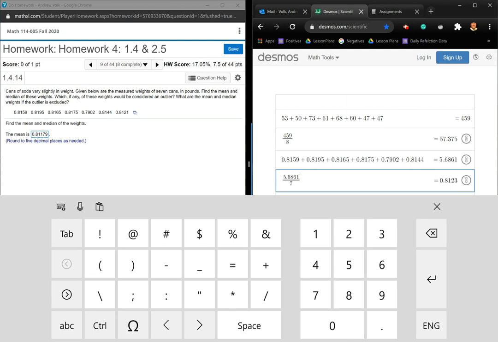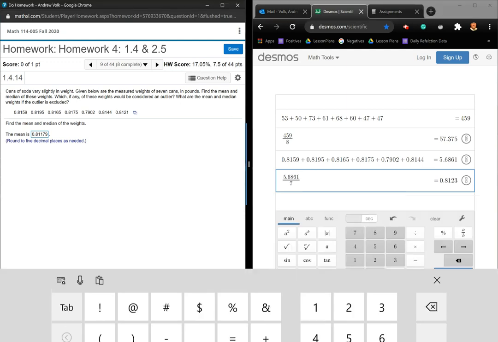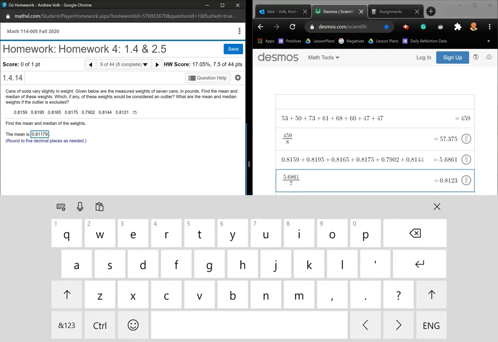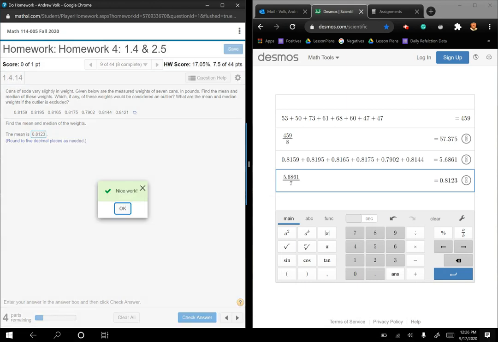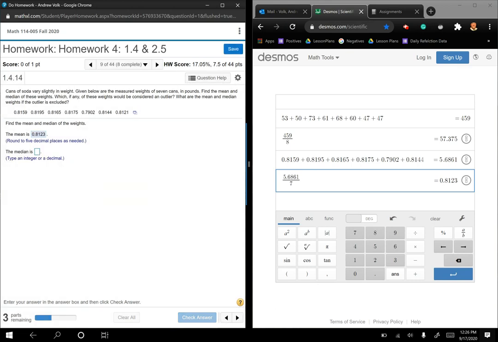All right, and then this one says round to 5 decimal places as needed. Looks like I don't even need 5 decimal places. Sweet. So I'm going to go 0.8123. Yay! Now, if it says as needed, you don't need to add the extra 0 to make it a 5th decimal place.